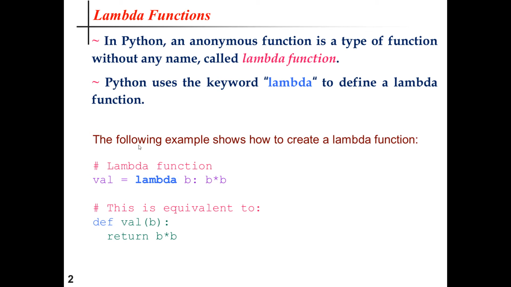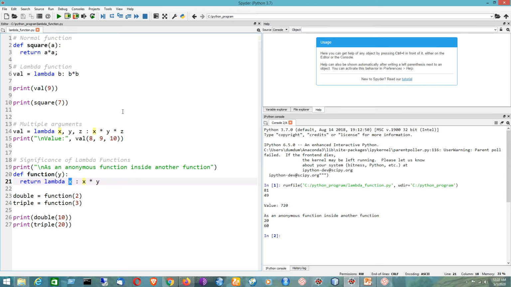Now I will run coding examples of lambda functions by using the Spyder IDE. So let's have a look at it. We will first write a normal function with the help of the def keyword. So def square, that is the name of the function, a, that is the parameter being passed, return a into a, that means it will be calculating the square of the parameter number being passed.